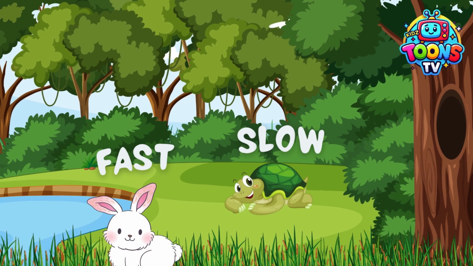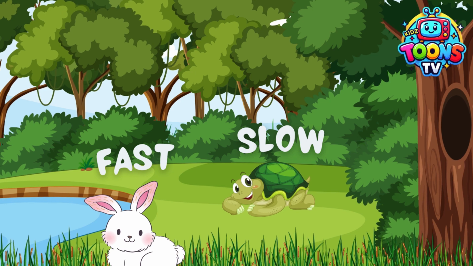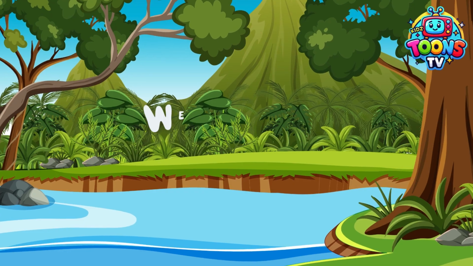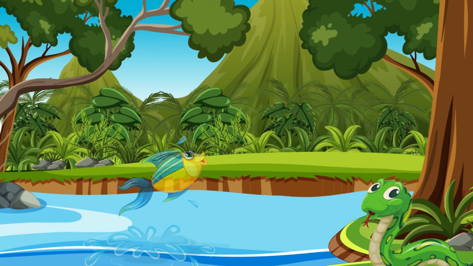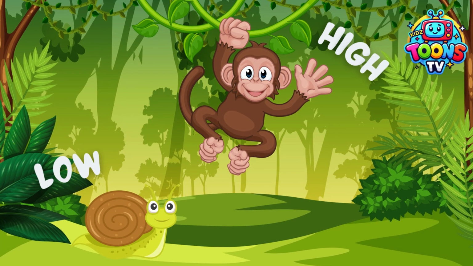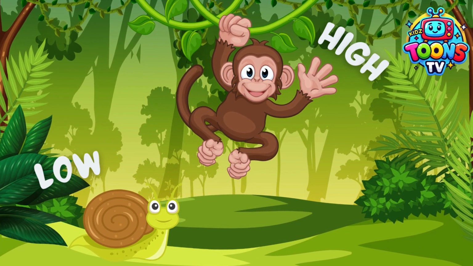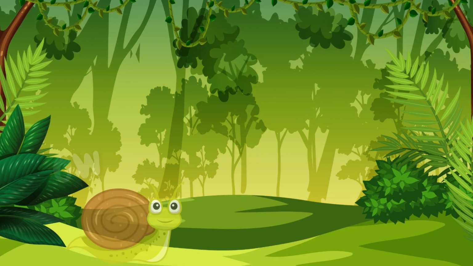The rabbit is fast, and the turtle is slow. A fish is wet, and a snake on the land is dry. The monkey in the tree is high, and the snail on the floor is low.